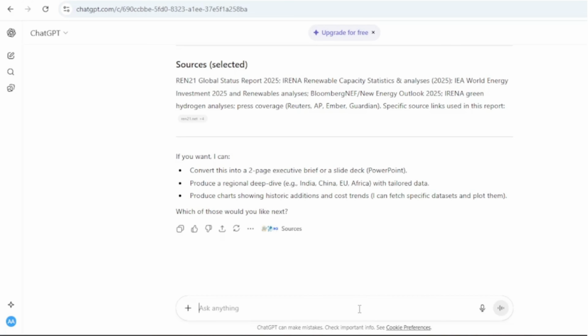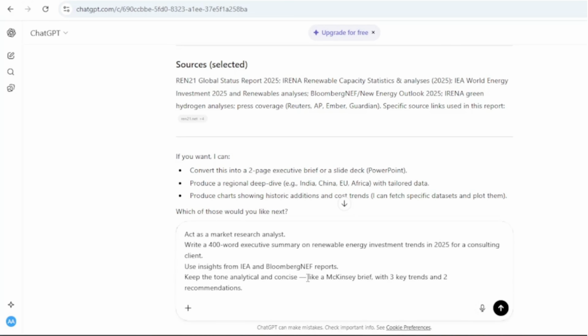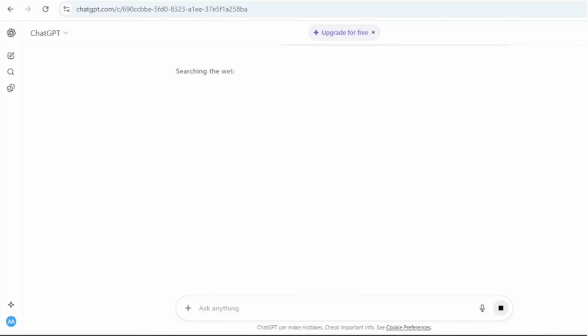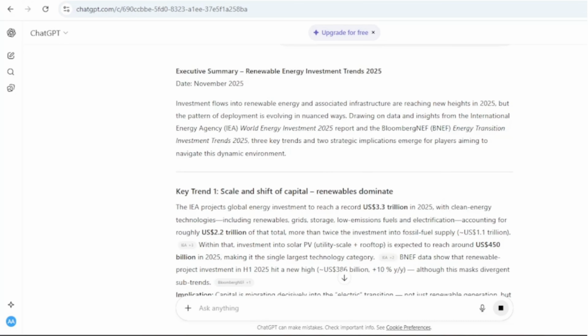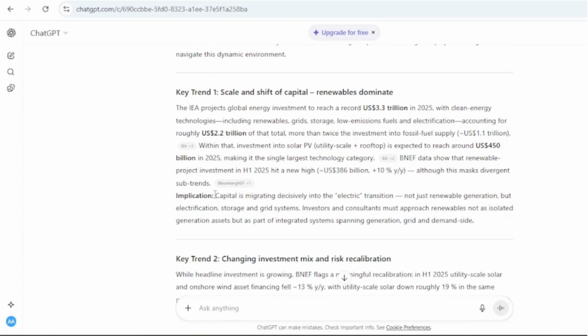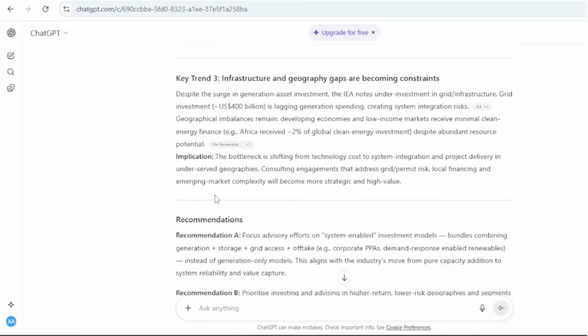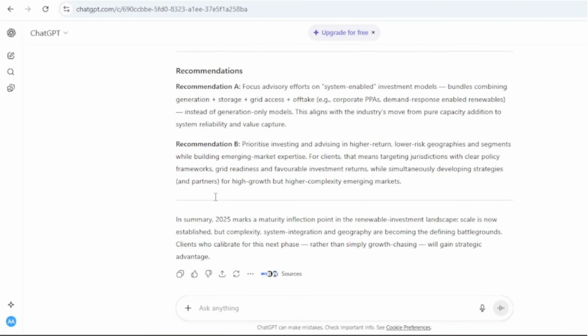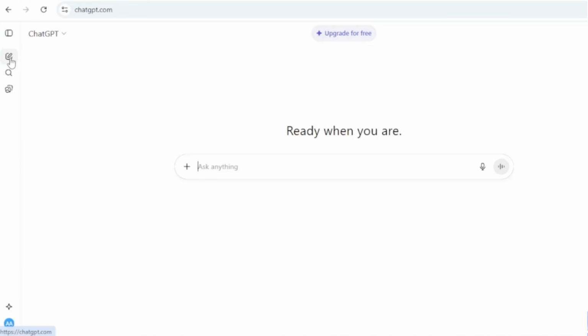I can use the goal, context, source, and expectation structure here. And let's see how the report arrives now. So, in this current report, they have mentioned the key trends as I wanted, recommendations like I wanted. Maybe let's try with a different prompt this time.